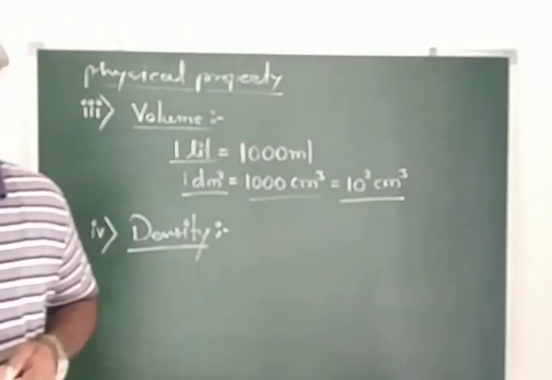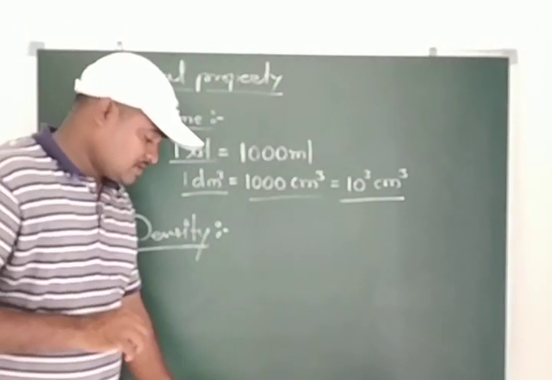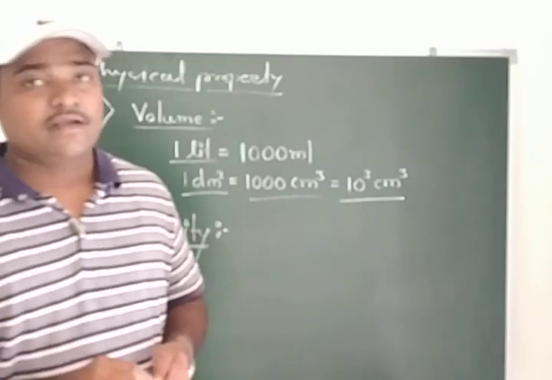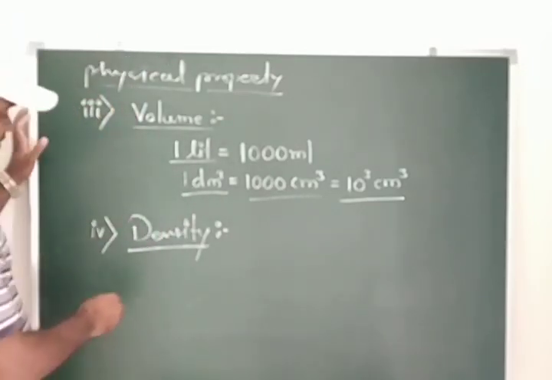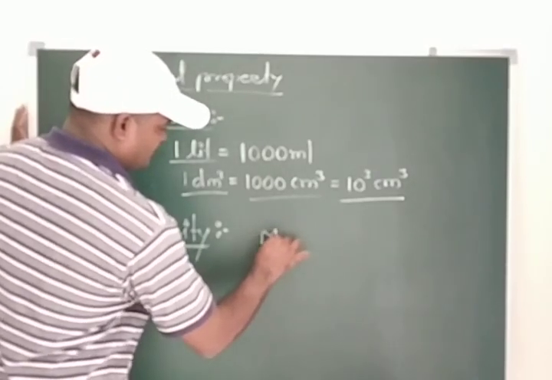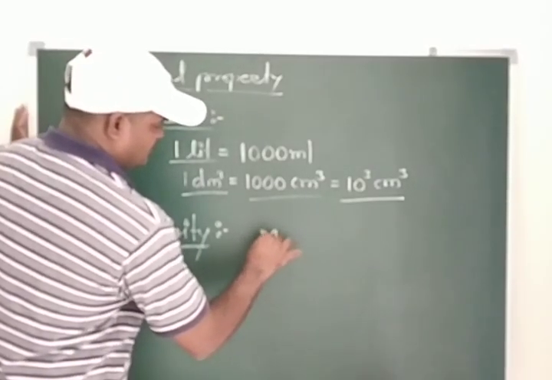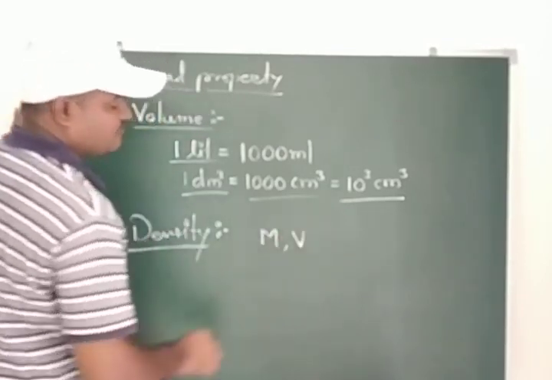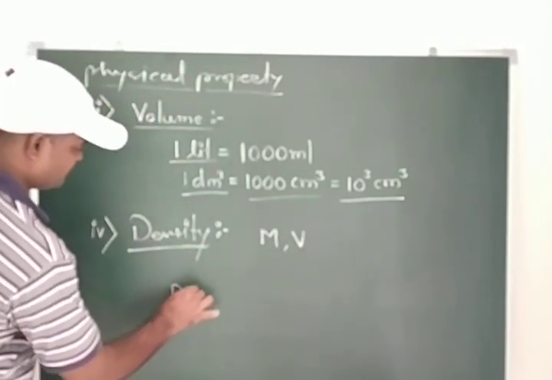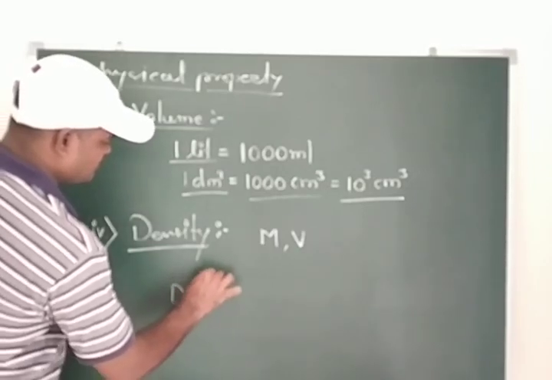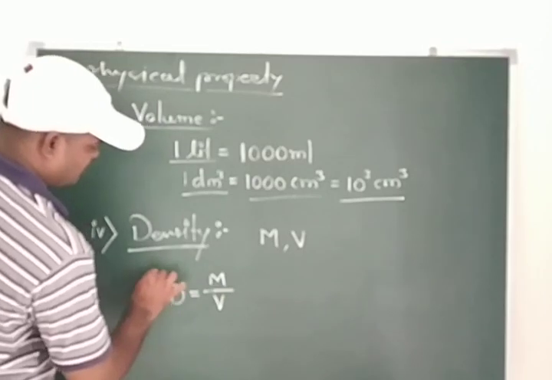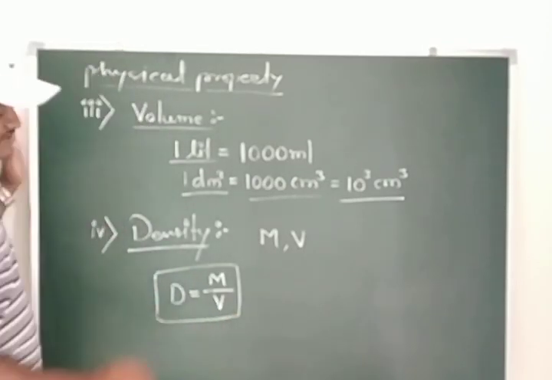Density is nothing but its mass per unit volume. Suppose we have a body which has mass m and volume v, then density we can find with the help of this formula: density is equal to mass upon volume. So this is the formula for finding the density.